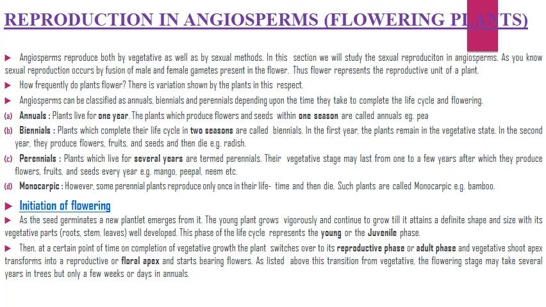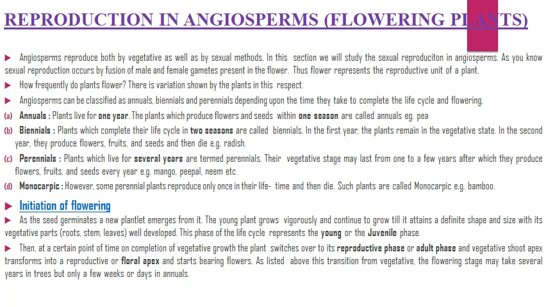Now, reproduction in angiosperms. Angiosperms reproduce both by vegetative as well as by sexual methods. In this section, we will study the sexual reproduction in angiosperms. As you know, sexual reproduction occurs by fusion of male and female gametes present in the flower. Thus, the flower represents the reproductive unit of a plant.